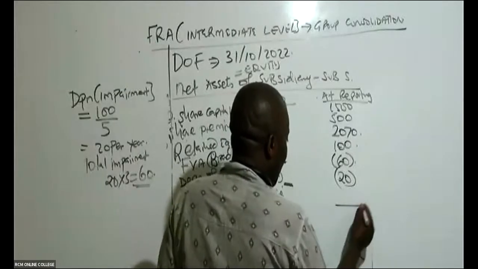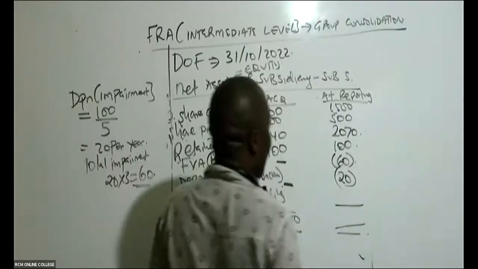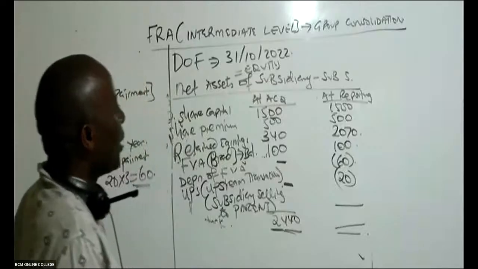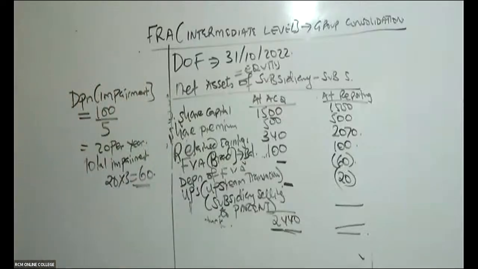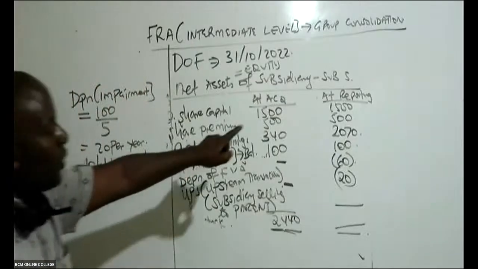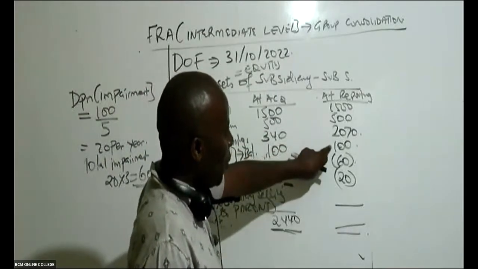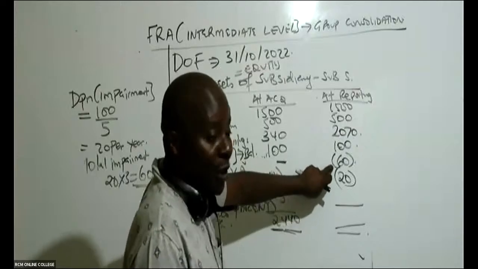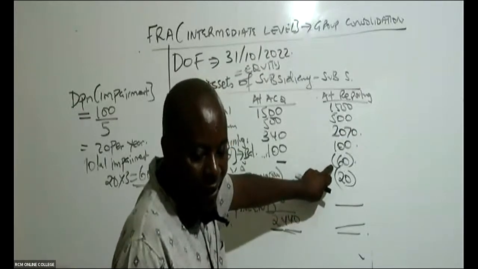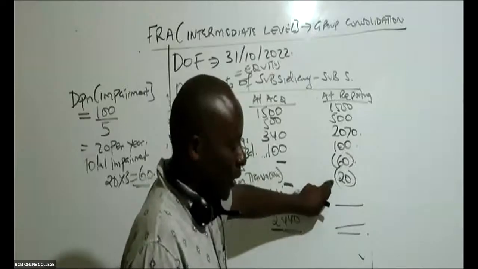So then are you able to give me the net assets of this subsidiary S at reporting? You take 1500 plus 500 plus 2070 plus 100 minus 60, because depreciation has to be subtracted. Minus 60 and then minus 20, and then I'll be able to answer.